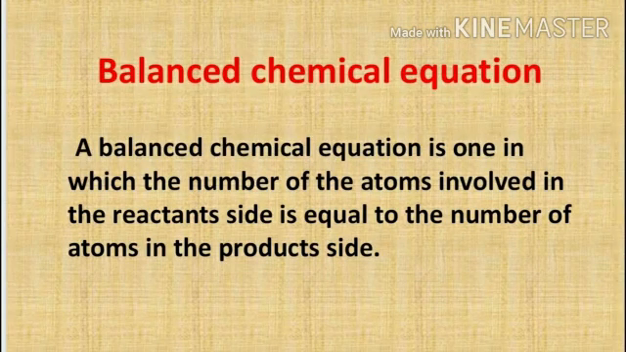Keeping this law in mind, whenever we write down a chemical equation, it should be a balanced chemical equation. A balanced chemical equation is one in which the number of atoms involved in the reactant side is equal to the number of atoms in the product side. We will be studying about balancing of chemical equations further in the next class in details.